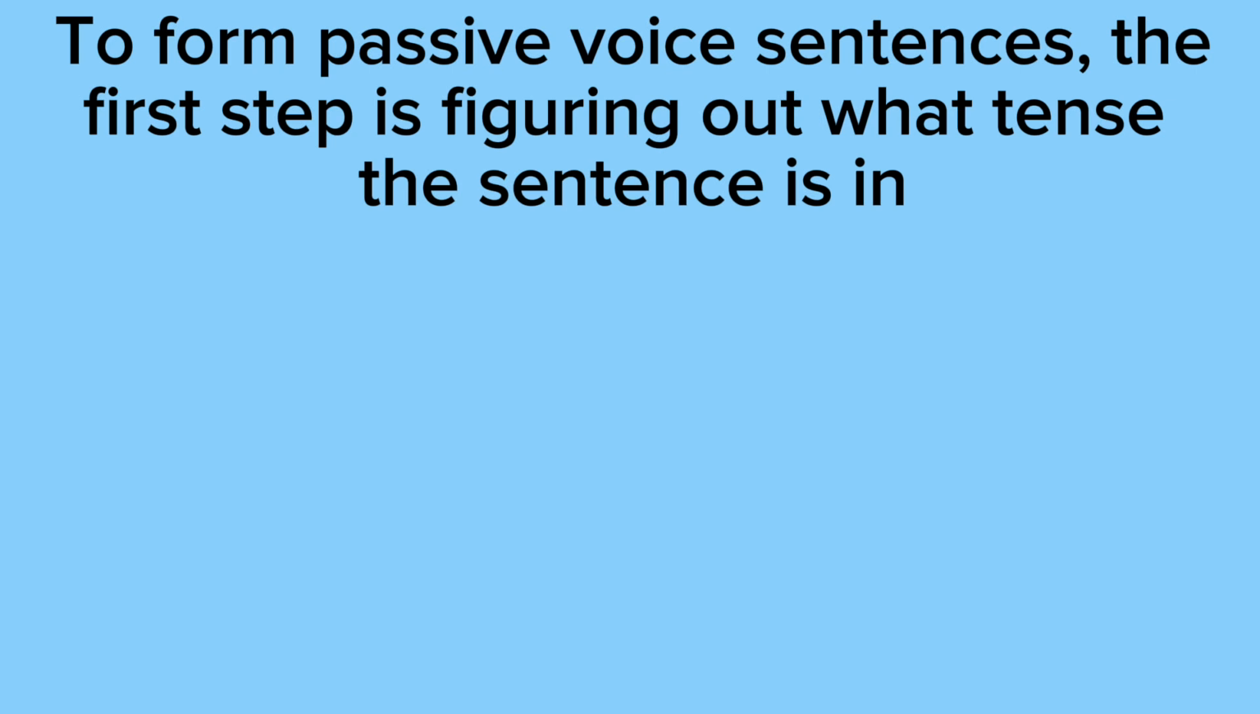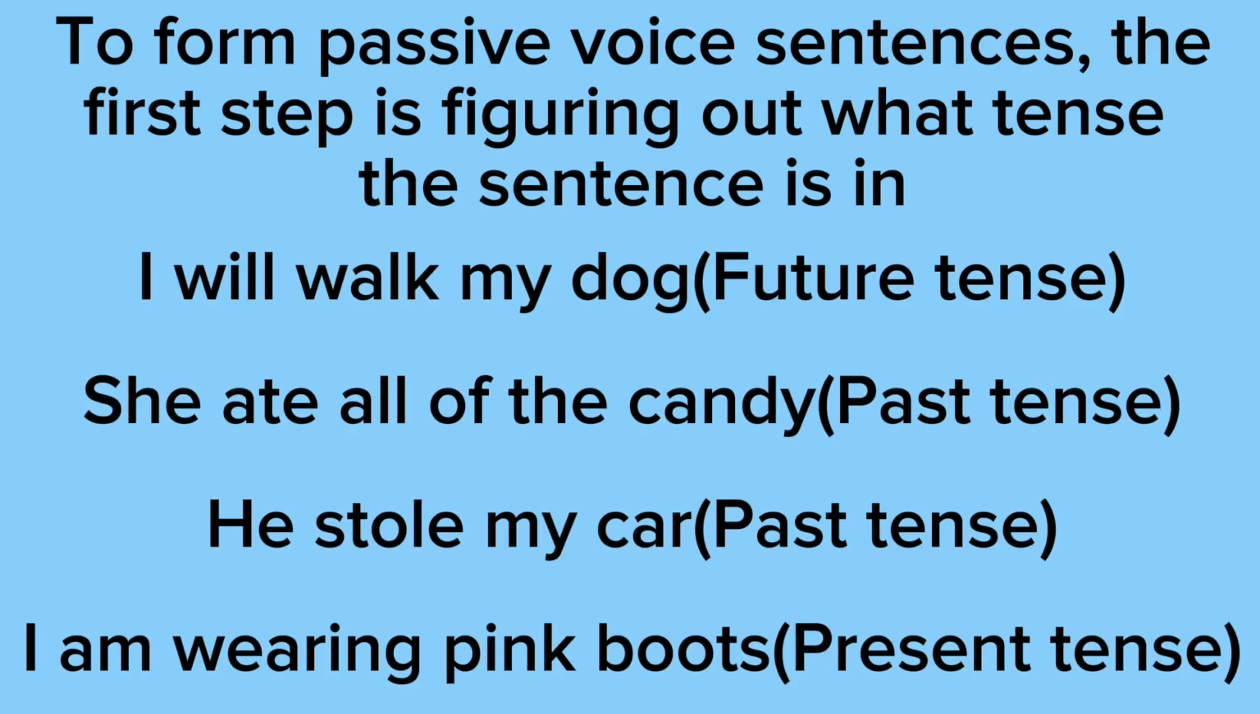To form passive voice sentences, the first step is figuring out what tense the sentence is in. So example 1 says, I will walk my dog. This sentence is in future tense. Example 2 says she ate all of the candy. This sentence is in past tense. Example 3 says he stole my car. This sentence is in past tense. And example 4 says I am wearing pink boots. This sentence is in present tense.